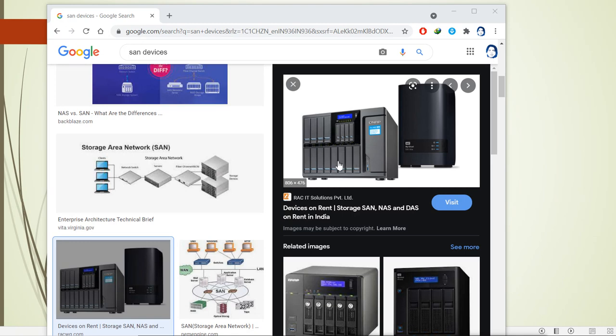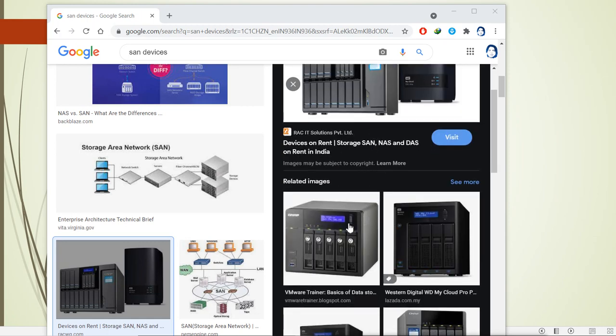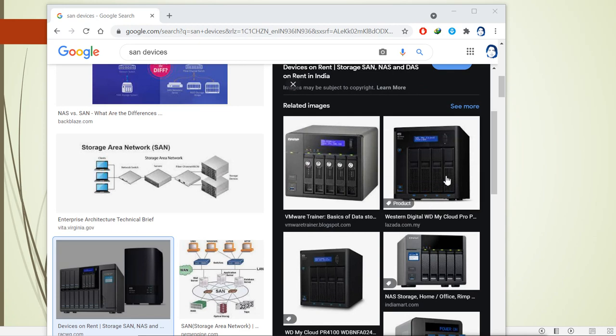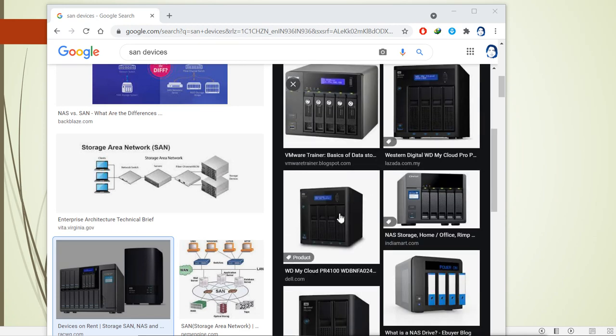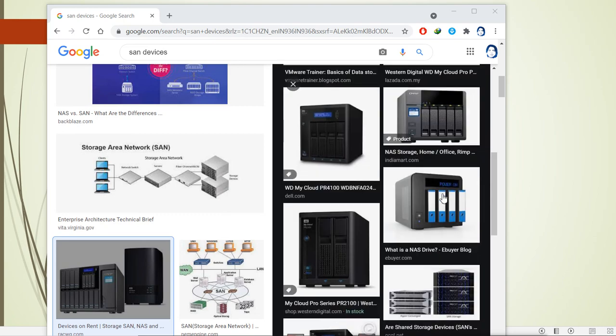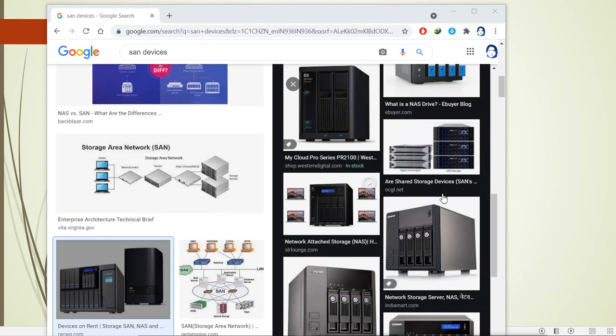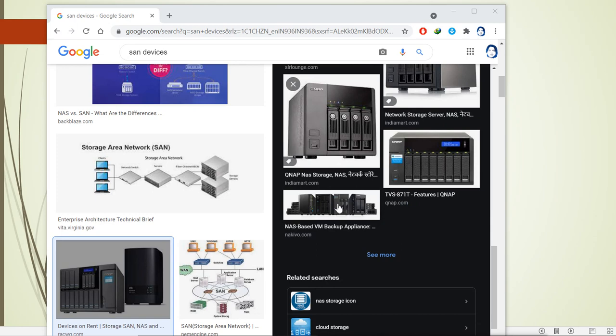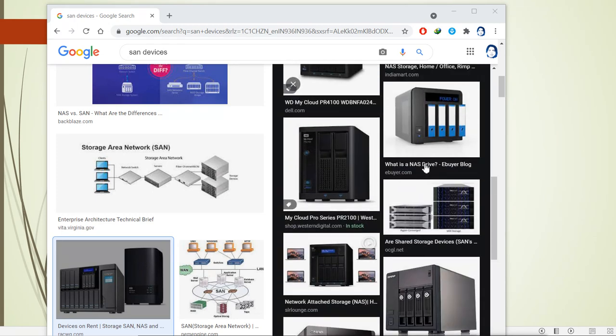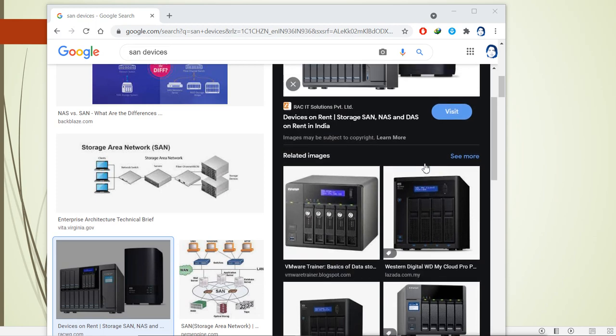You can configure RAID here. You can configure high availability and everything, and then this will be connected to the network, and then you can use them. You have small SANs also, where you have only 4 hard disks. This one has 5 hard disks. So based on the type of SAN device, we can use expensive SAN devices or small SAN devices, but these are the storage devices which we use to connect.